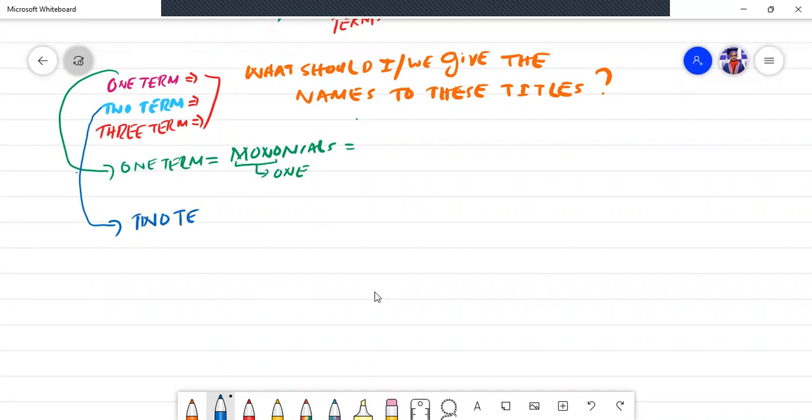Bismillahirrahmanirrahim. What will be the best name of the two terms under the category of polynomials? The two terms under the category of polynomials will be known as binomials. Okay, binomials.